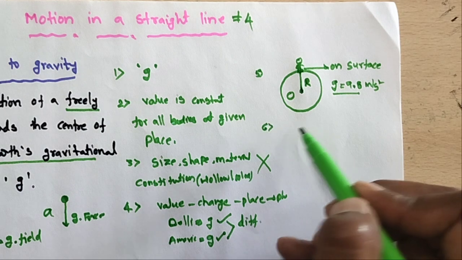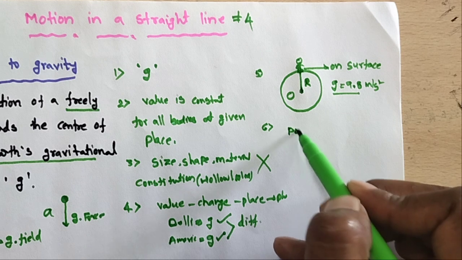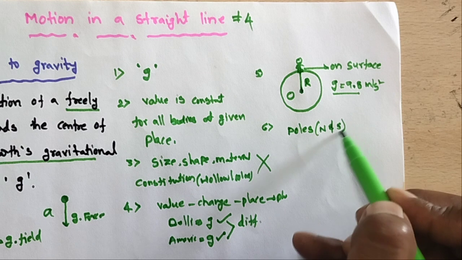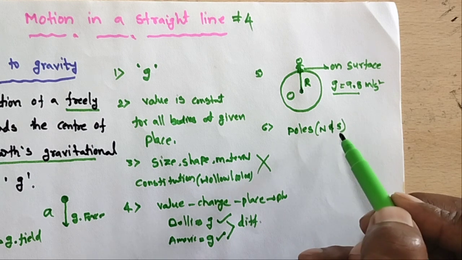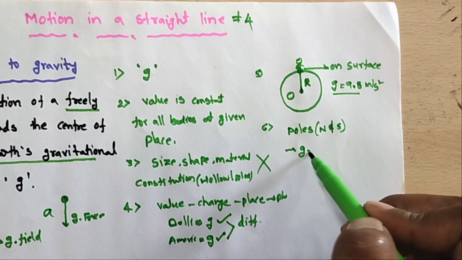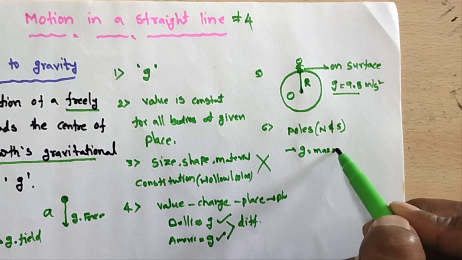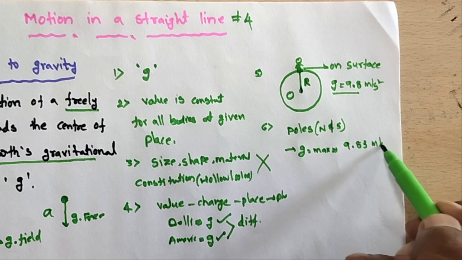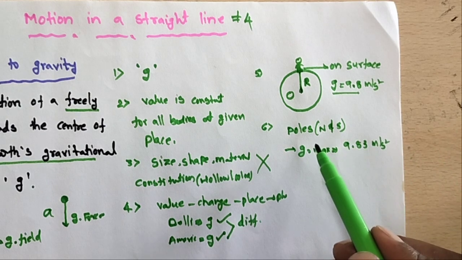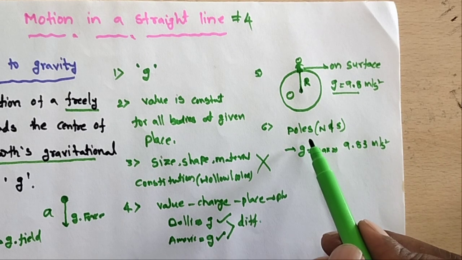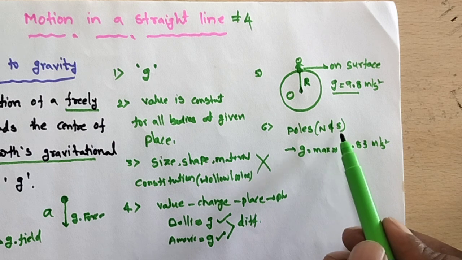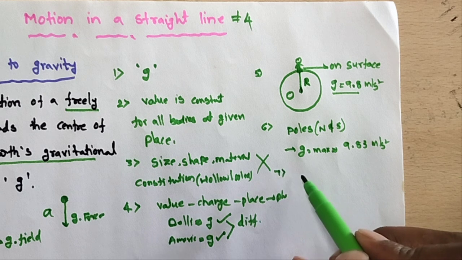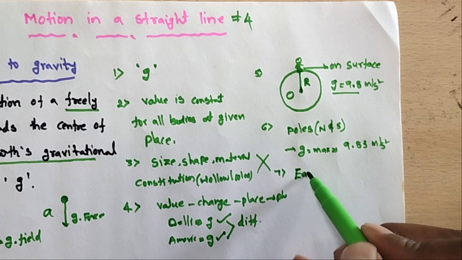Next point: poles. How many poles? One is the north pole, another is the south pole. At the poles, g is maximum, that is 9.83 meters per second squared.